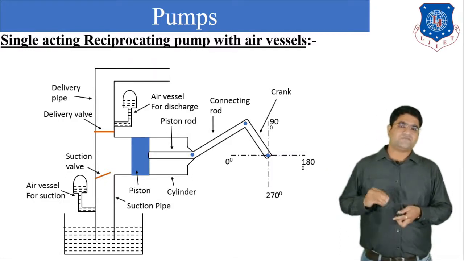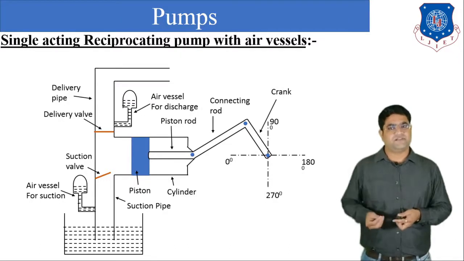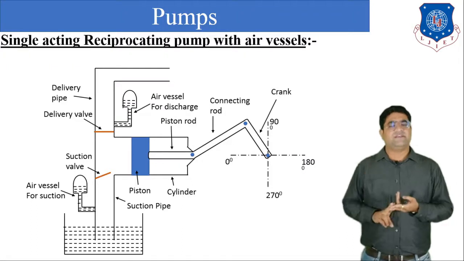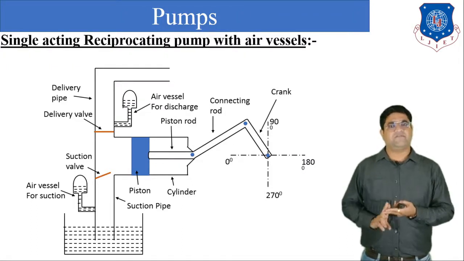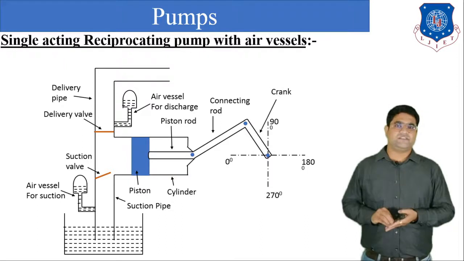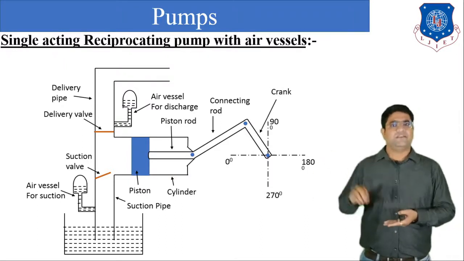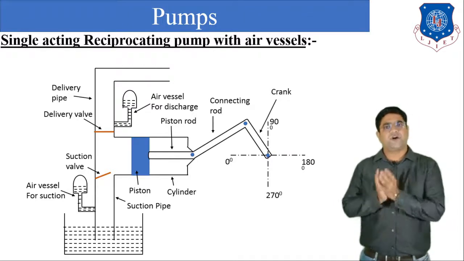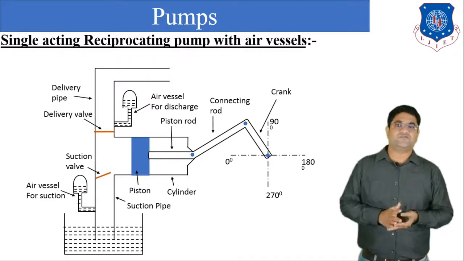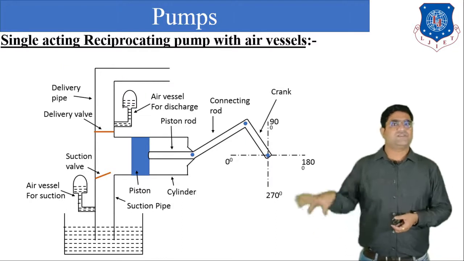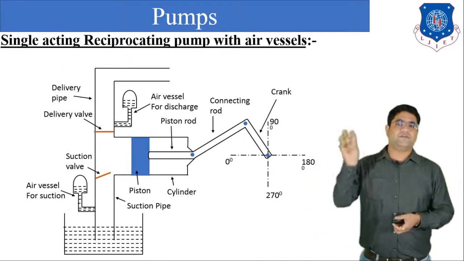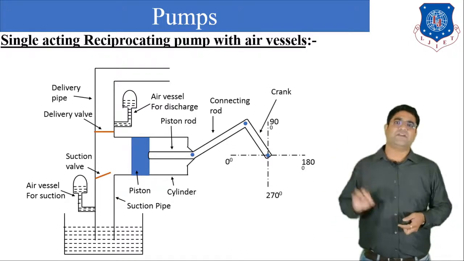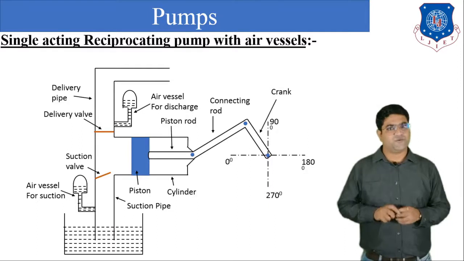Also, there are some other functions of the air vessel. The first function is that it will provide the continuous flow. The second benefit that we can get from the air vessel is that the friction losses, or the losses which occur in the pump, will be minimum with the help of this air vessel. Also, the problem of cavitation can be reduced by the air vessels. So these are some main functions of the air vessel. The air vessel is a very important component in the single acting reciprocating pump.